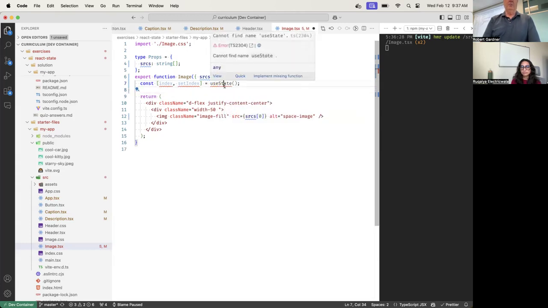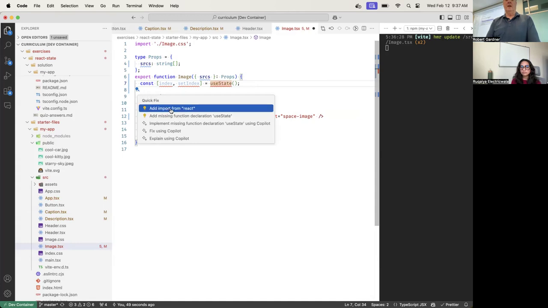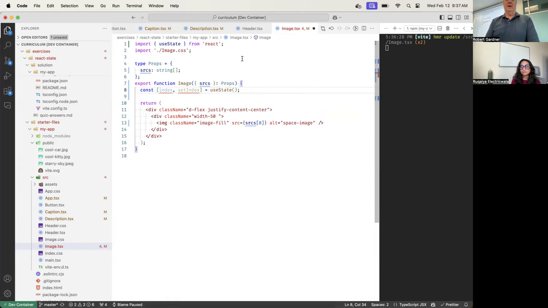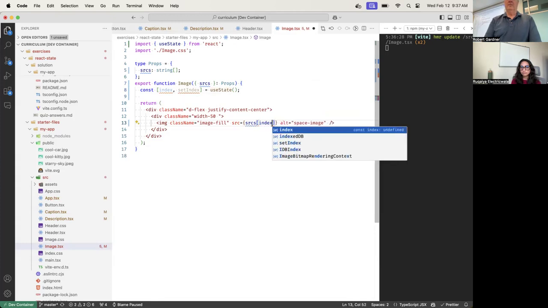And I have to import useState. The easiest way to import something that's not there is to click inside of the error message, go find the light bulb. Sometimes it'll be blue, sometimes yellow. Click it, and it will say add the import from React. Okay, boom, there it's in. All right, so it added it. And now instead of sources of 0, I'm going to do sources of index.